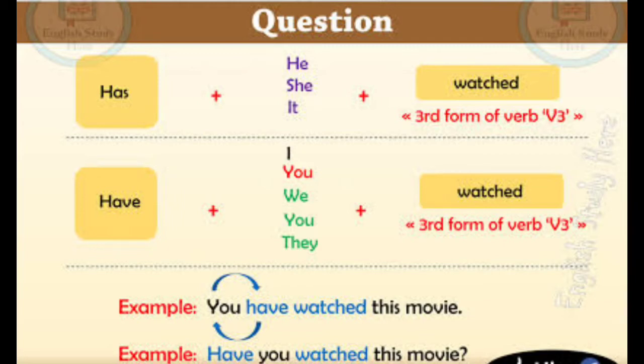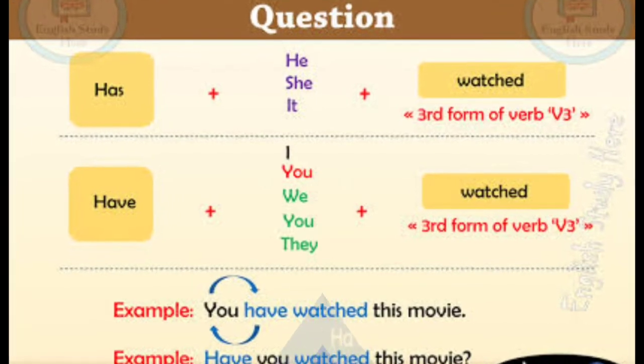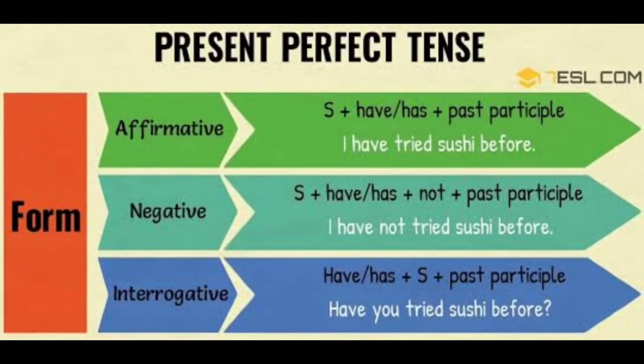So now in this picture we have discussed the positive, negative and interrogative sentences with the pattern in the present perfect tense. Children, the structure of positive sentences is subject plus have or has plus past participle.